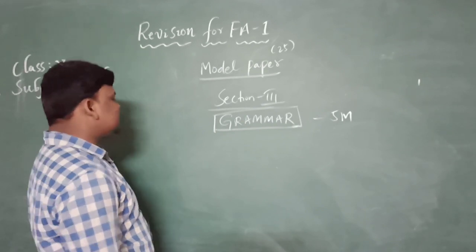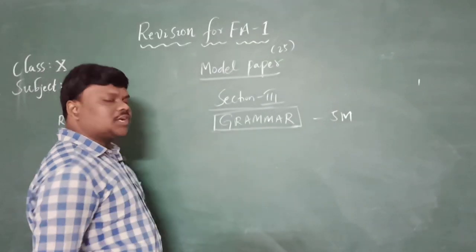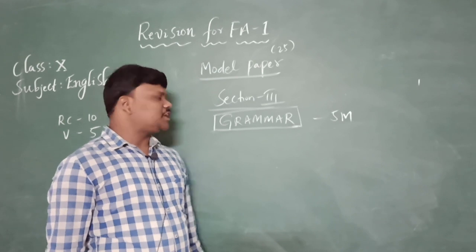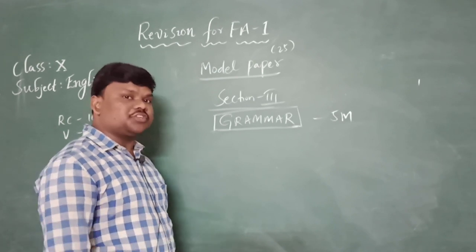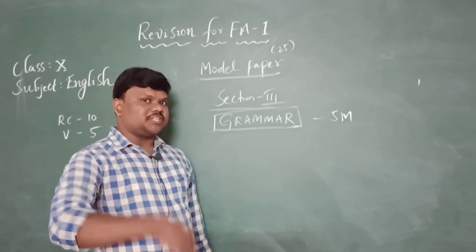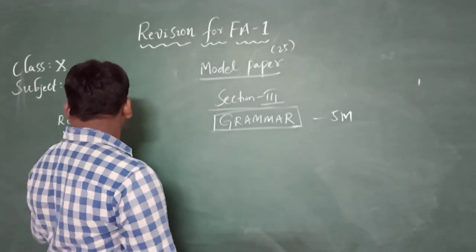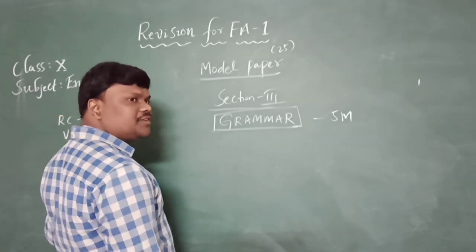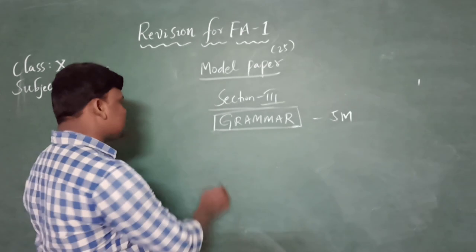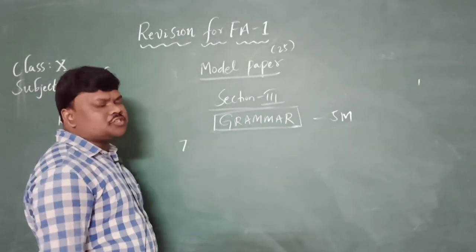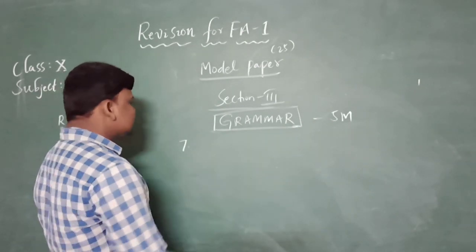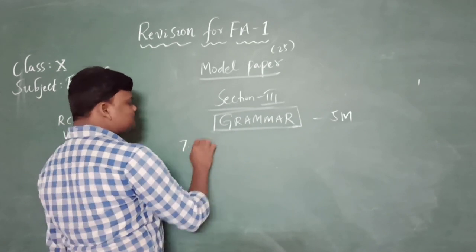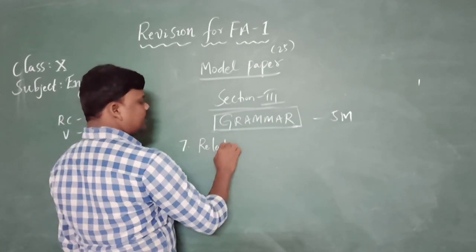What are the topics that you need to learn for FA1 examinations, as I already taught you during the video sessions? So 3 completed, 4, 5, 6 completed. Now let's get into the 7th question, continuation numbers. 7th one, relative pronouns.